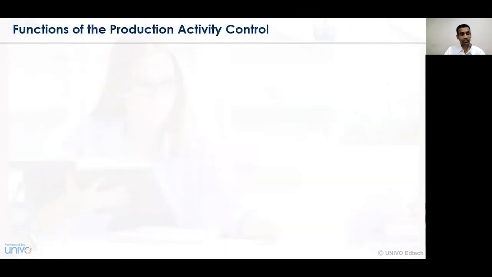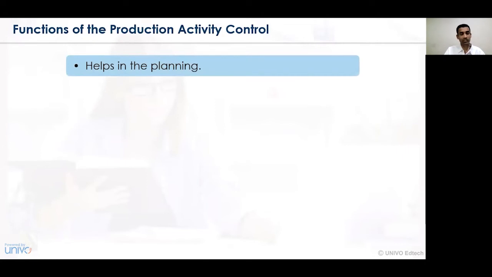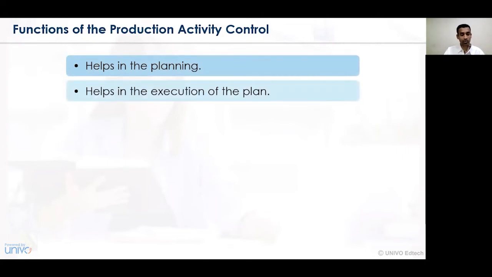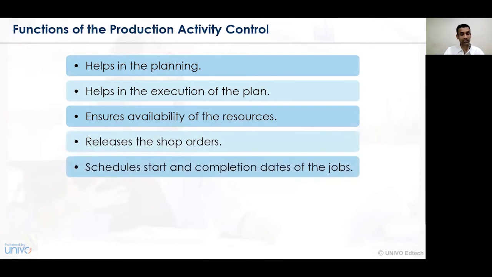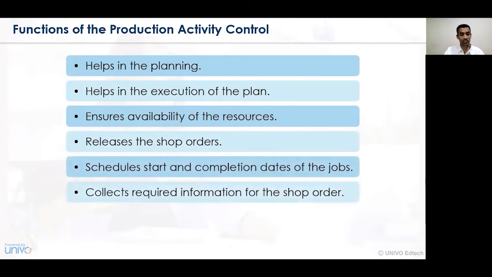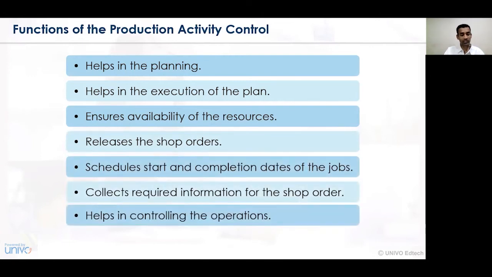Now let's understand what are the various functions in production activity and control. The various functions in production activity and control are: it helps in planning, it helps in the execution of a certain plan, it ensures that the resources are available on time, it releases the shop floor orders, and accordingly it schedules the start and completion time of a certain job, along with collecting the required information for a particular shop order. And lastly, it also deals in controlling the operational activities.